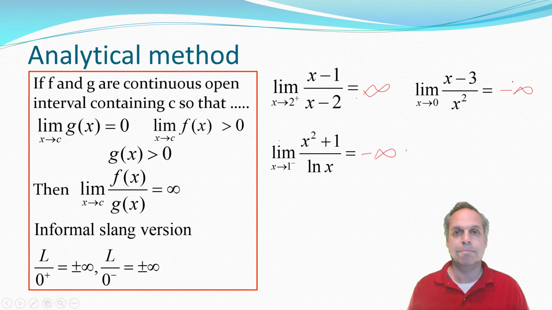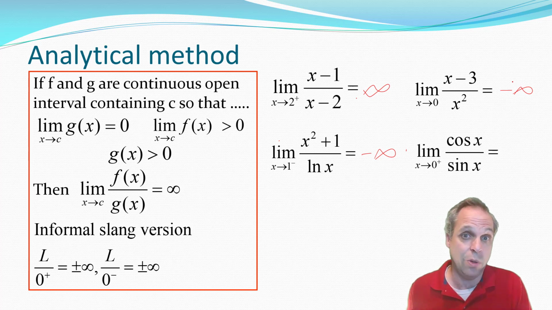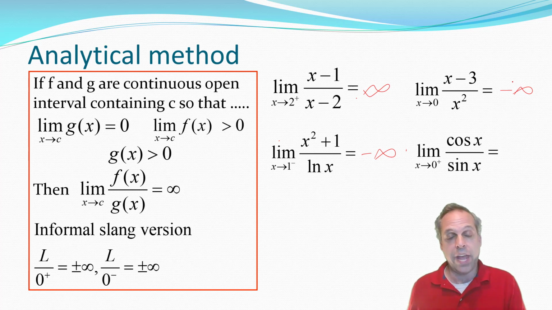One more time. So if you look at this particular function, the cosine divided by sine, which you guys know is cotangent. If you let x approach 0 from the right, the cosine as x approaches 0 is 1, so it's near a positive number, so the top is positive. The denominator, though, the sine of that x as x approaches 0, that would be 0.